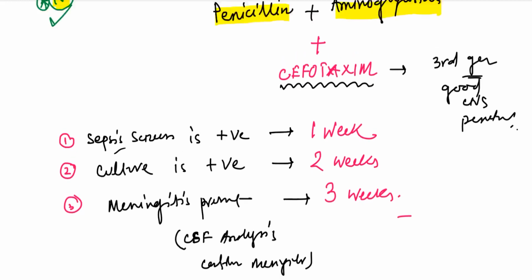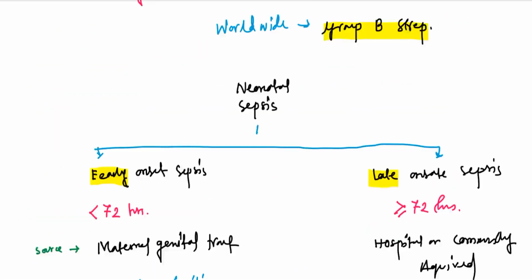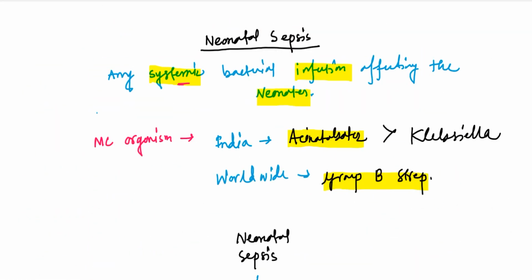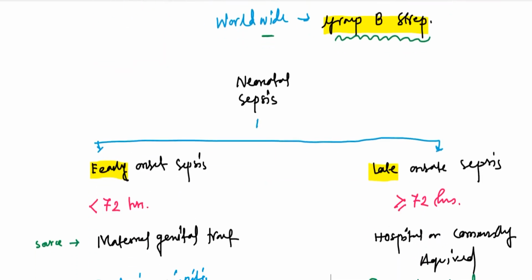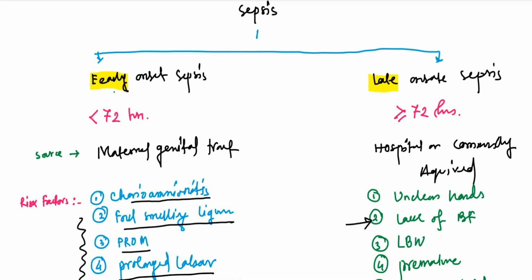Now a quick recapitulation. What is neonatal sepsis? It is any systemic bacterial infection affecting the neonates. Now the most common organism causing neonatal sepsis. In India, the most common organism is Acinetobacter, followed by Klebsiella, and worldwide it is group B Streptococci. Now we can further divide neonatal sepsis into 2 types: early neonatal sepsis and late neonatal sepsis. Early means within 72 hours of birth, and late means after 72 hours of birth.